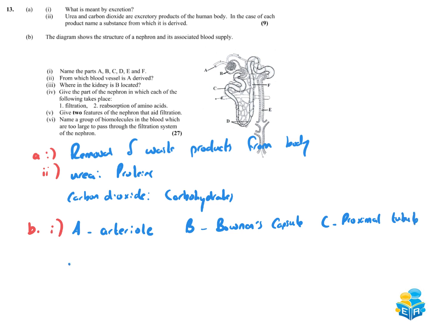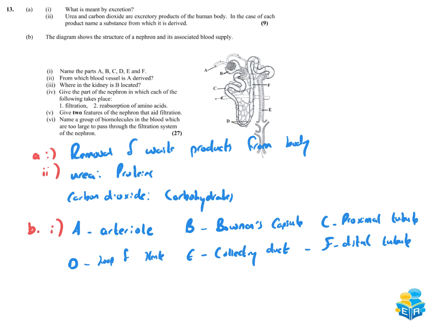D, we have the loop of Henle. E is the collecting duct over towards the end. And F is the distal tubule. It's the one that's further away from Bowman's capsule.